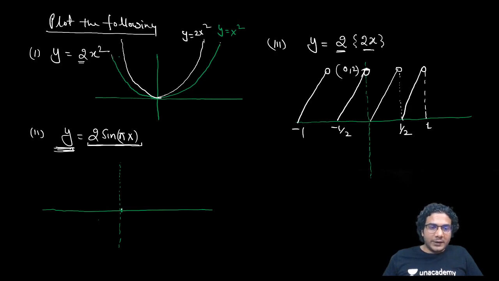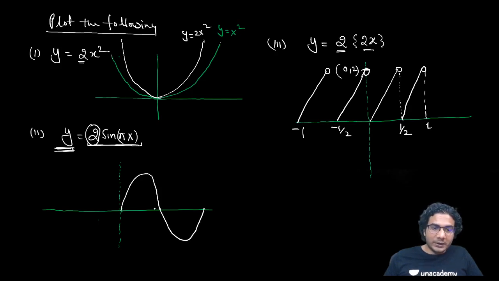All right. So you need to plot the graph of sine x. And because you have multiplied sine by 2, it is going to expand along the y-axis. And because you have multiplied pi to x, it is going to contract along the x-axis.